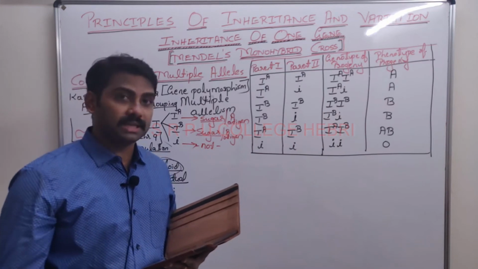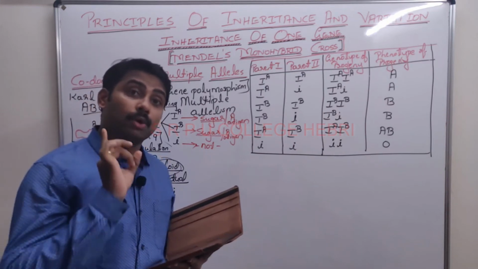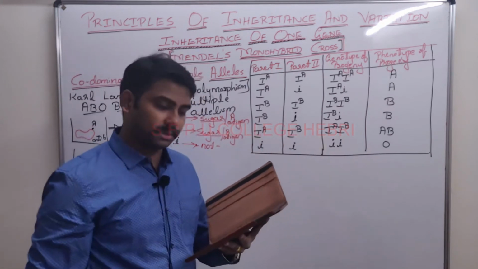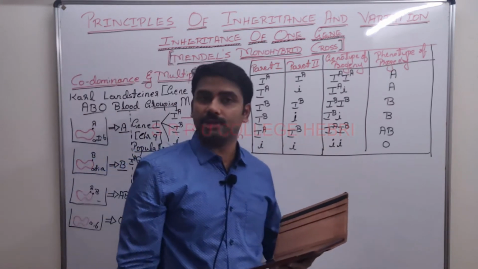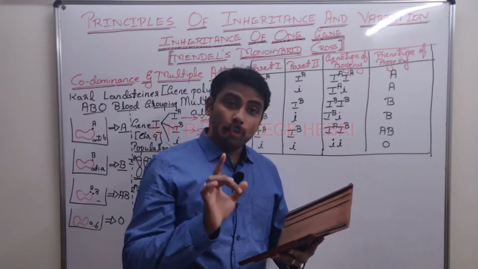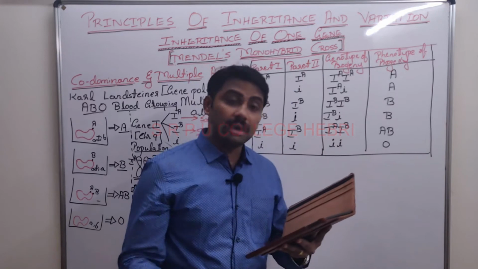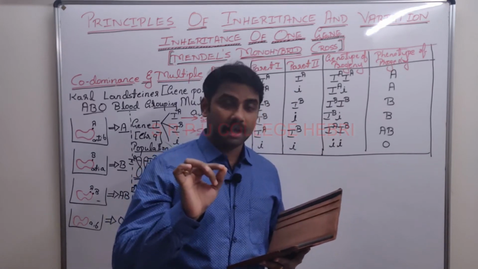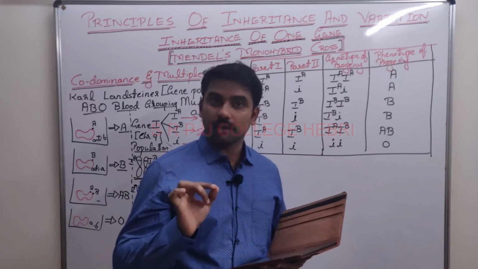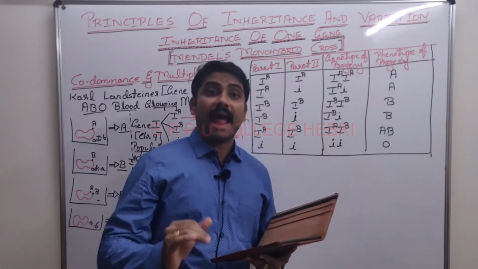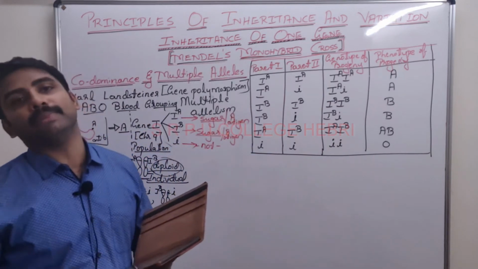In the board exam, your answer should be ABO blood grouping. Don't write AB blood group alone, because ABO is mentioned in the NCERT. Two mark question: definition 1 mark, example 1 mark. Next line. When IA and IB are present together, they are equally dominant and produce AB blood group.